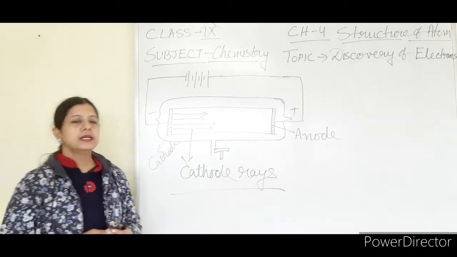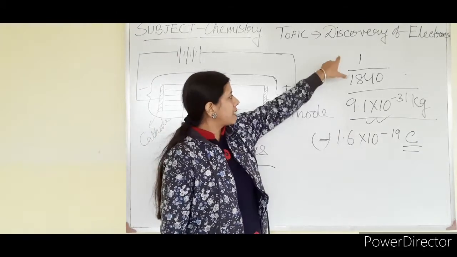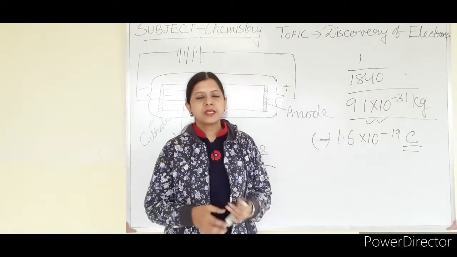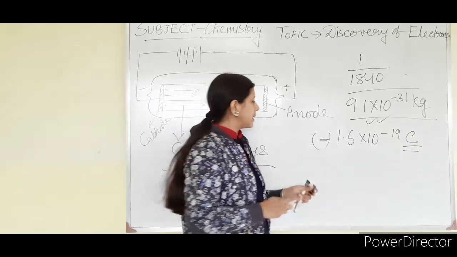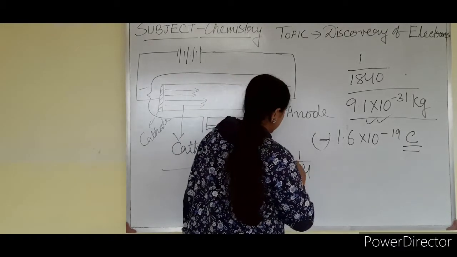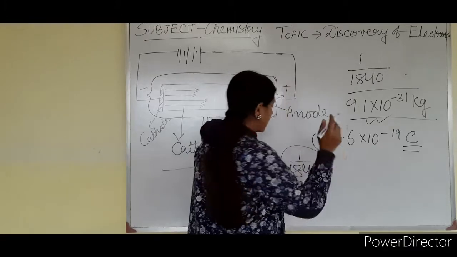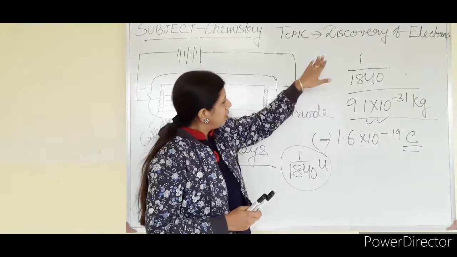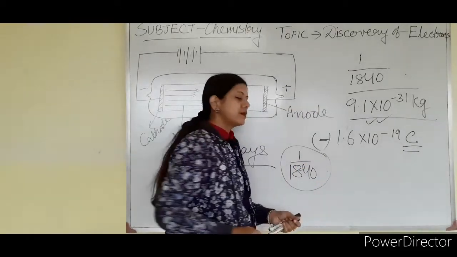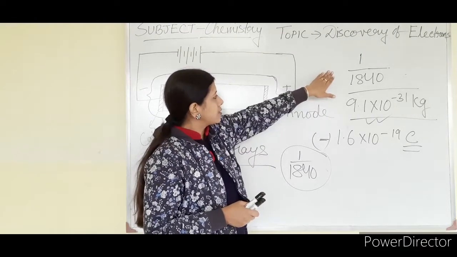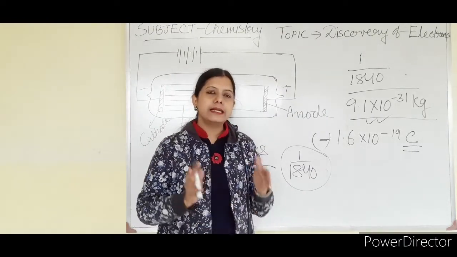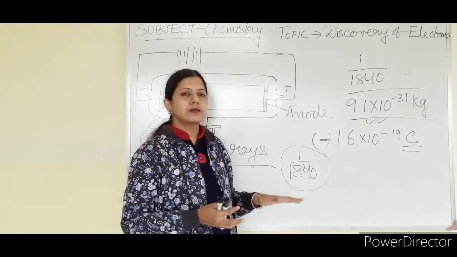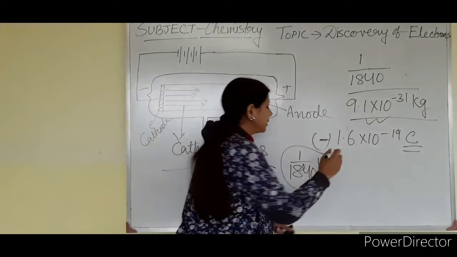Experimentally it has been found that the mass of an electron is 1 by 1840 times that of a hydrogen atom, and we know that the mass of a hydrogen atom is 1 U. So if the mass of an electron is 1 by 1840 times that of a hydrogen atom, we can consider the mass of an electron to be 1 by 1840 U. This is the mass of an electron.